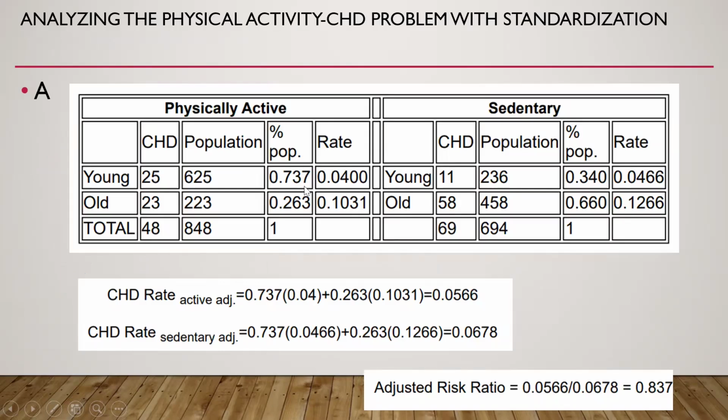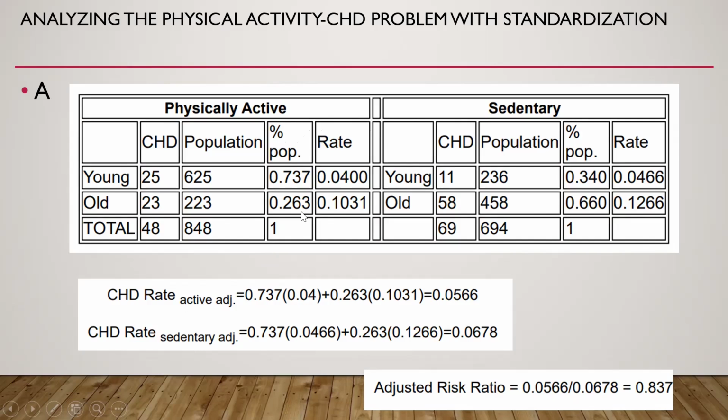So this is an example of the use of standardization for controlling confounders. If we have the two subgroups, that is physically active and sedentary individuals, then we can adjust the statistic, that is the coronary heart disease rate, on the basis of the standard population which we have taken of this physically active group.